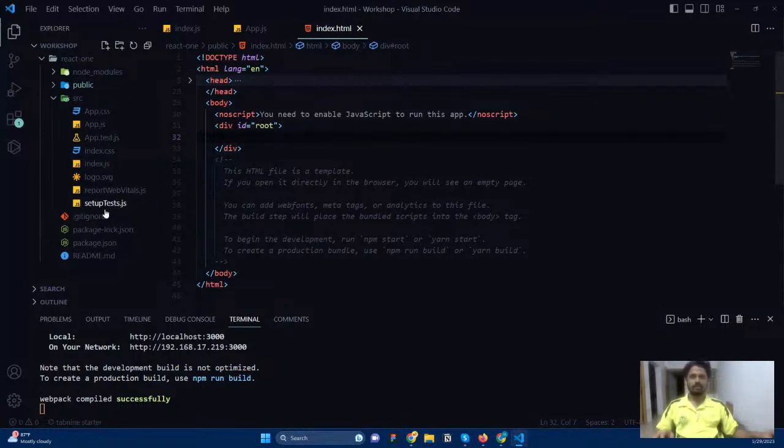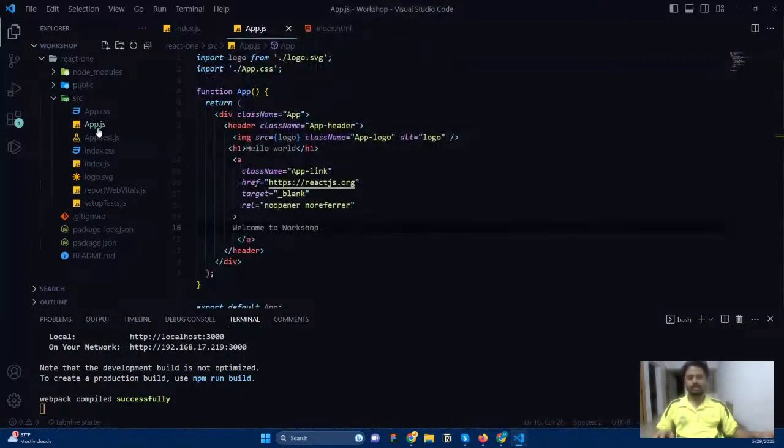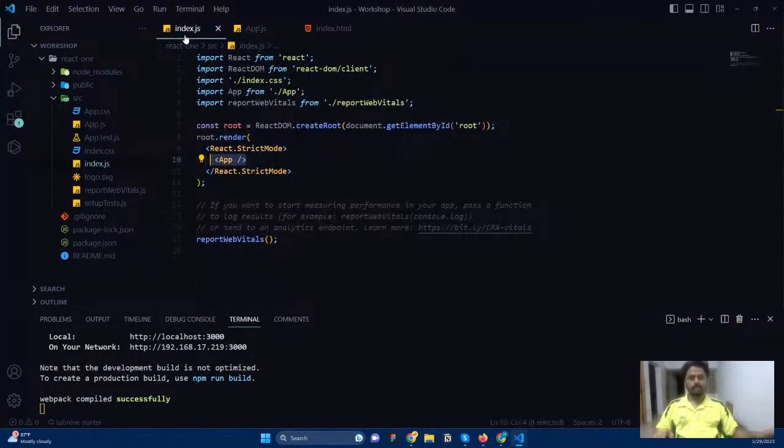So what we need to do is delete everything, setupTests.js, everything except this index.js and App.js. App.js also you can delete and use later. Once you have deleted these, that's it. We are ready to start our work. The three things we need to focus on are the declarative way of writing programs, what is meant by reusable components, and how to work with them. We will cover it in the upcoming classes.